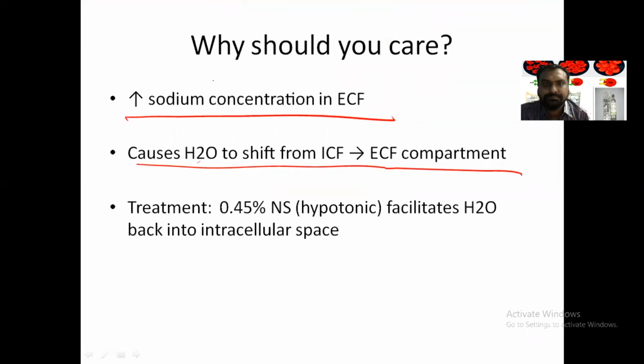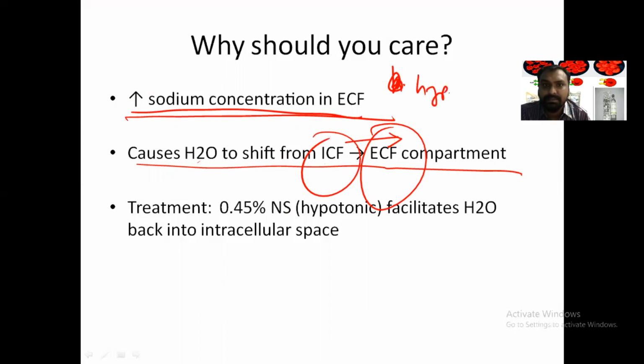Because whenever there is an increased sodium concentration in extracellular fluid, in that case what will happen? Extracellular fluid osmolality is more, so water will shift from intracellular to extracellular fluid.